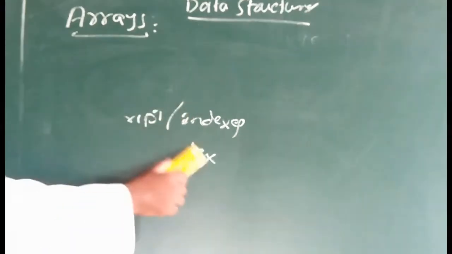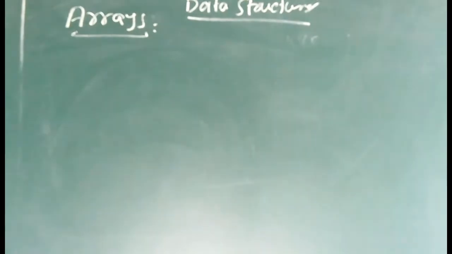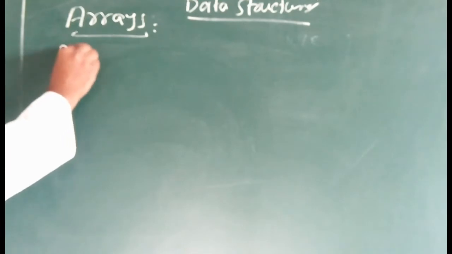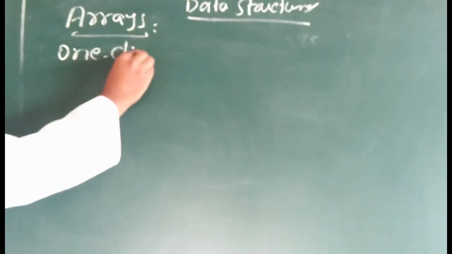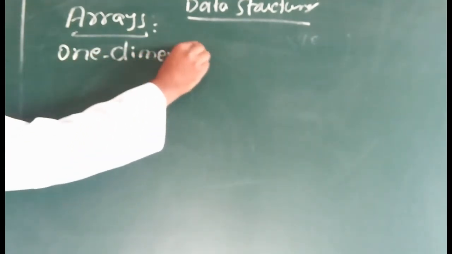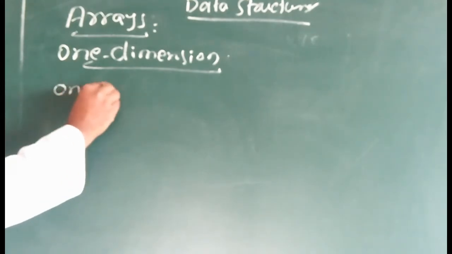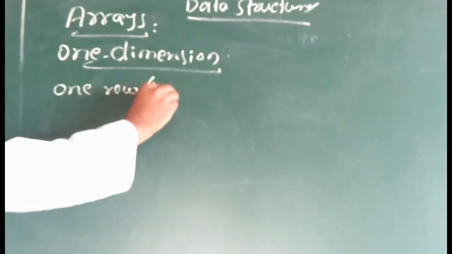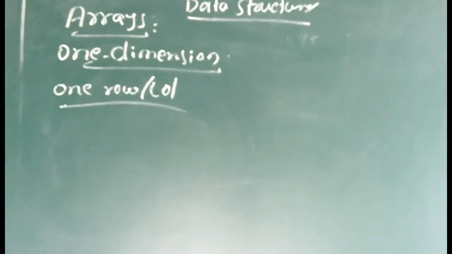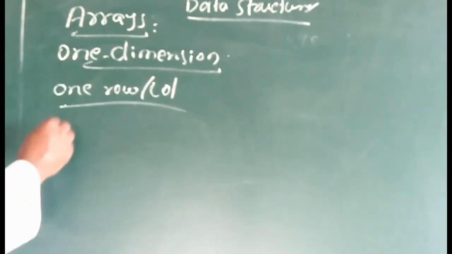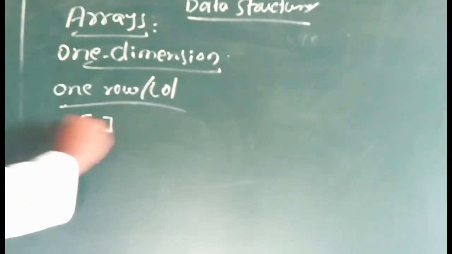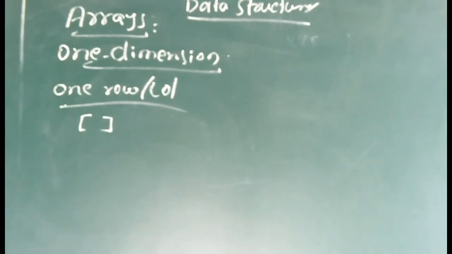This is arrays. In arrays there are 3 types. We already discussed that also: one dimensional array, two dimensional array, and multi-dimensional array. Now we will see one dimensional array. One dimensional array means it contains only one row or only one column. That is a one dimensional array. It contains only one subscript, within which we represent the size of the array.